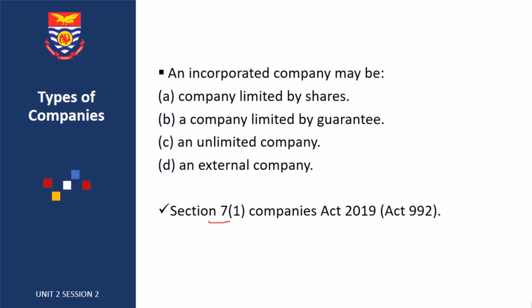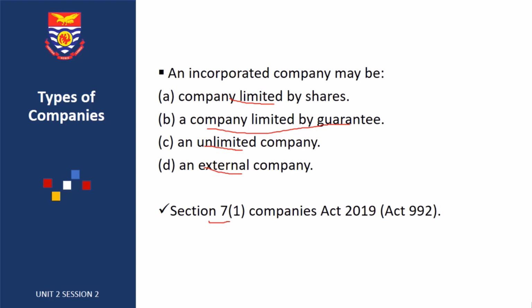It provides that an incorporated company may be a company limited by shares, a company limited by guarantee, an unlimited liability company, and external companies. You should know that any of these four types of companies can be either a private company or a public company. These same types of companies can be external companies or foreign companies.